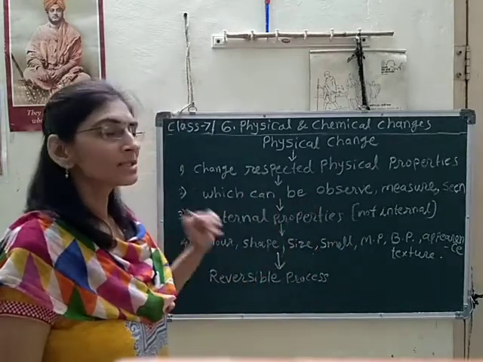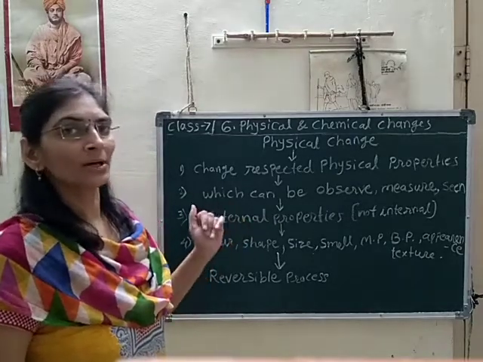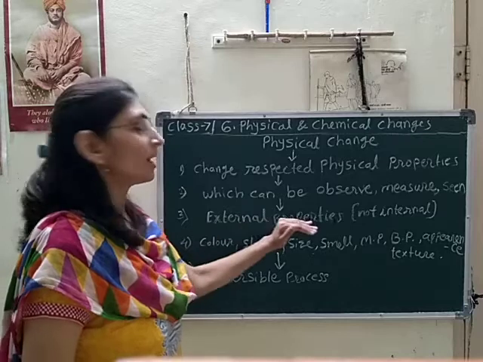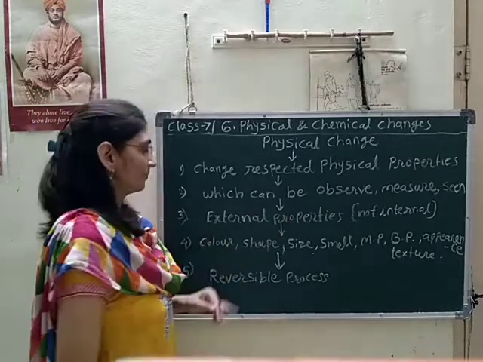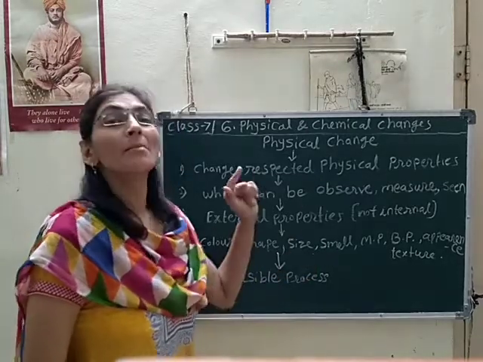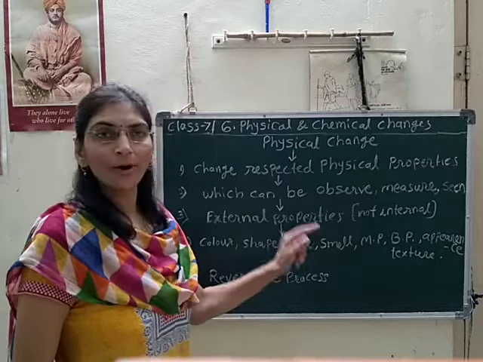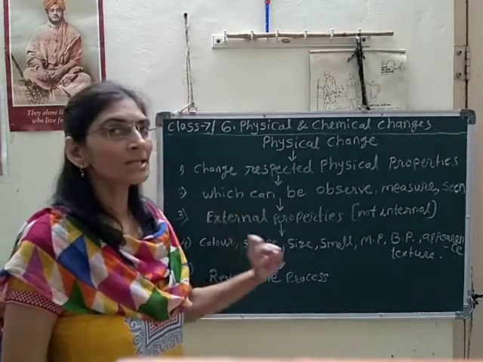Which types of properties are external properties? We will see here: color, shape, size, smell, melting point, boiling point, appearance and the texture of that substance.